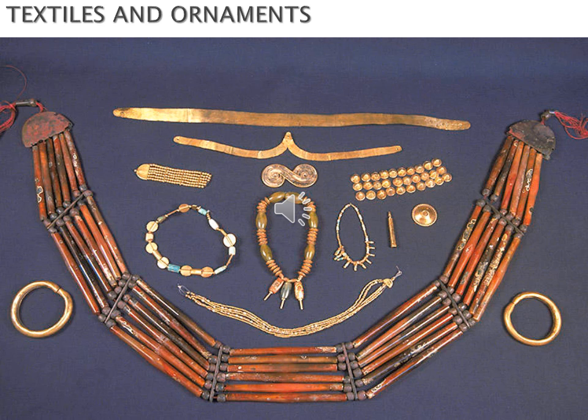Then textile and ornaments. The Harappans used metal and stone ornaments, as you can see in this picture. They had knowledge of cotton and silk textile. They made carnelian, copper and gold ornaments.